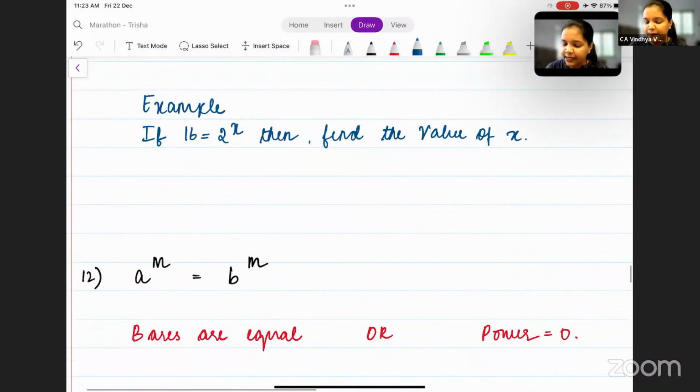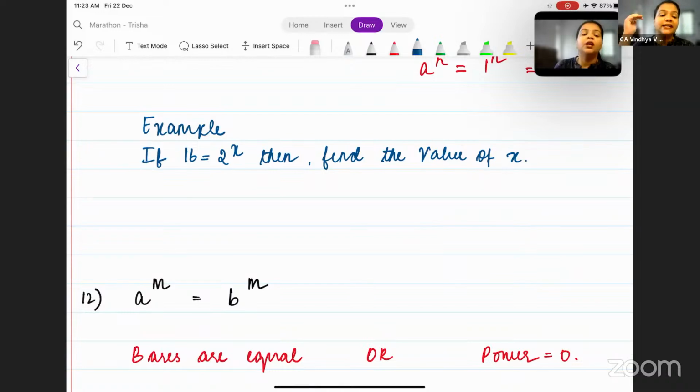Let us take an example to understand this. It is given that 16 is equal to 2 to the power x. What do you need to find? You need to find the value of x. To find the value of x, you need to get the base same, because x is in the power of the term. So how do you get the base same? You write 16 in terms of 2. Is it possible? Yes, of course. 16 can be written as 2 to the power 4. So this becomes 2 to the power 4 is equal to 2 to the power x.